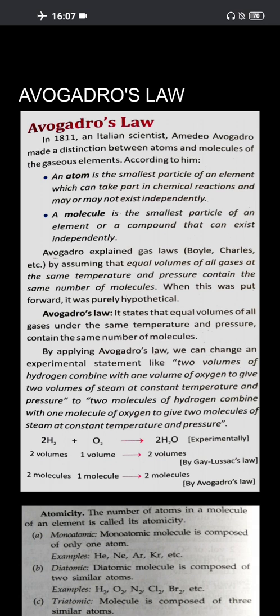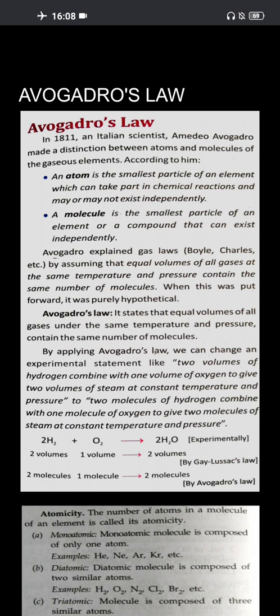Now, Avogadro explained gas laws like Boyle's law and Charles' law by assuming that equal volumes of all gases at the same temperature and pressure contain the same number of molecules. When this was put forward, it was purely hypothetical. Now, what does Avogadro's law state? It states that equal volumes of all gases under similar conditions of temperature and pressure contain the same number of molecules. What does that mean?